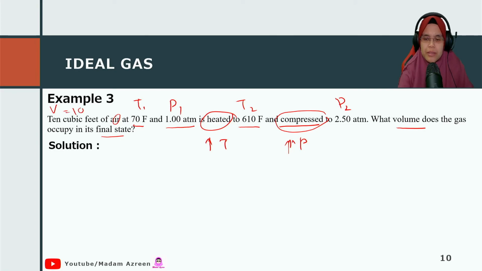Okay, 10 feet cube. Why am I saying 10 feet cube? It is not 10 feet cube, it is 10 cubic feet. Sorry for that mispronunciation.